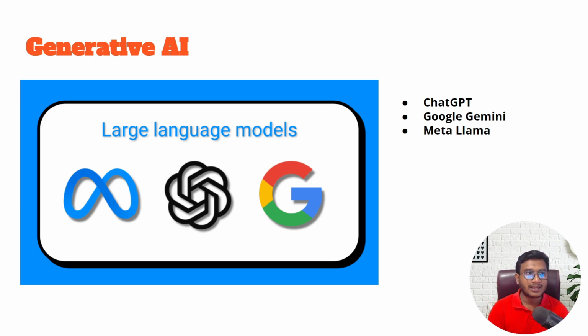So currently in the market, generative AI has more popularity. That's why you have to know what generative AI is exactly and how it works. And definitely, if you want to work in the current job market, you have to know about and learn generative AI. See, all the applications I showed you, like ChatGPT, Google Gemini, Meta Llama, are using something called a large language model in the backend. With the help of large language models, they are able to perform these operations.